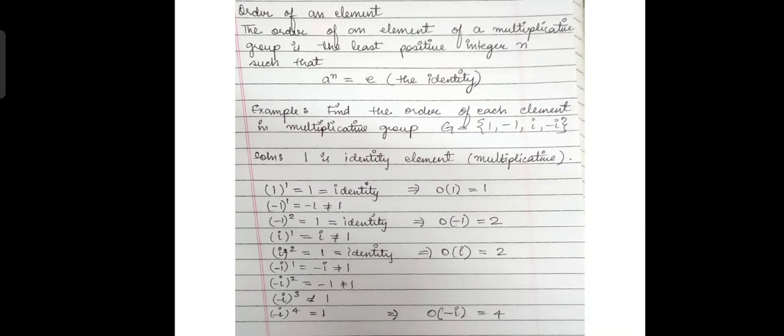Order of an element. The order of an element of a multiplicative group is the least positive integer n such that a to the power n is equal to e, where e is the identity. For example, find the order of each element in the multiplicative group given as {1, minus 1, i, minus i}. The multiplicative identity element is 1.